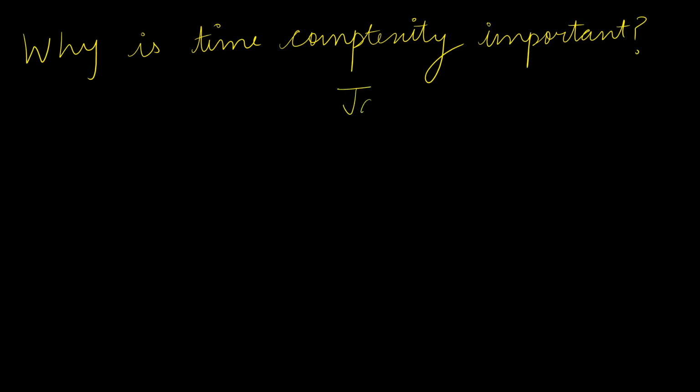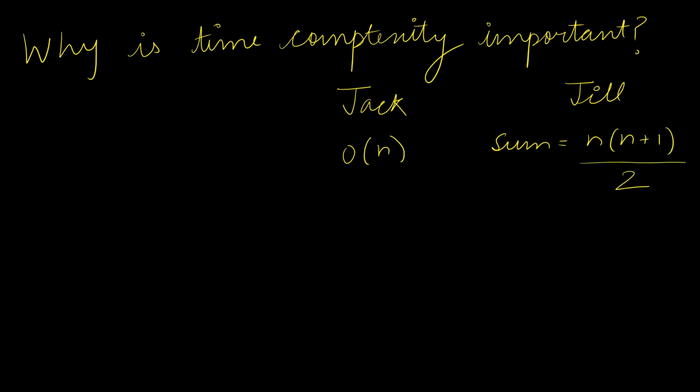Two students, Jack and Jill, were asked to solve the same problem of finding the sum of n natural numbers. Jack used the same algorithm which we just discussed and had a time complexity of order of n. While Jill, being the smarter one, used the formula sum equal to n into n plus 1 by 2. As this is a simple arithmetic calculation, this will take a constant time c and will run only once. So the time complexity of this algorithm would be order of 1.